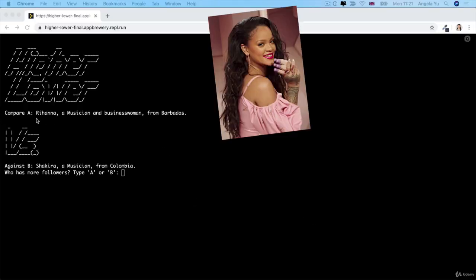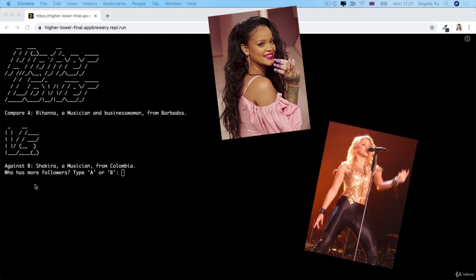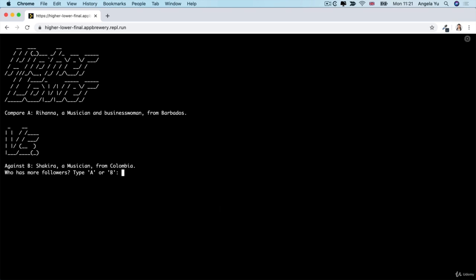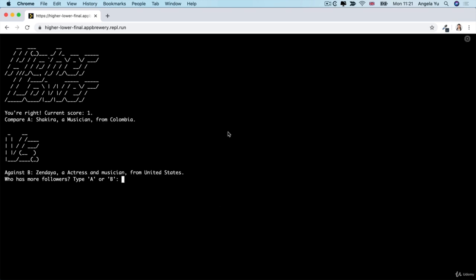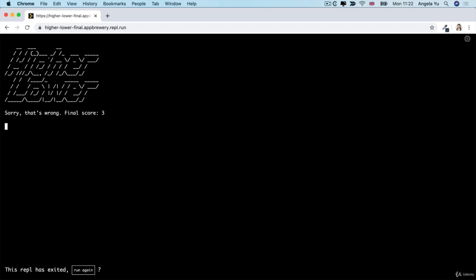So here we're comparing Rihanna, a musician and businesswoman from Barbados, against Shakira, a musician from Colombia. So I'm going to guess probably Rihanna. And I get it right, so I get to score 1 point. And this game continues on and on until you get to the point where you get it wrong, same as the one that you saw before. And there we go. So I got 3 as my final score, and that's the end of the game. The aim of the game is to try and stay alive for as long as possible and score as high as possible by thinking about who might be more popular than the other.